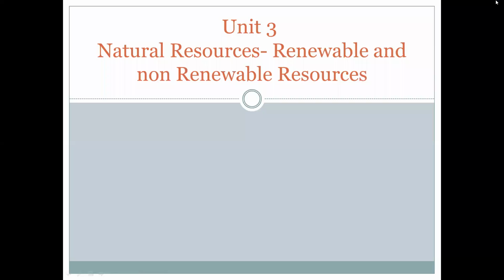It includes renewable resources and non-renewable resources. What are the different natural resources that are useful for the biotic components and abiotic components? How they